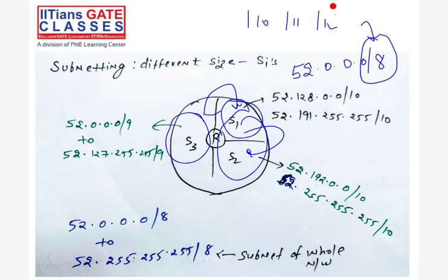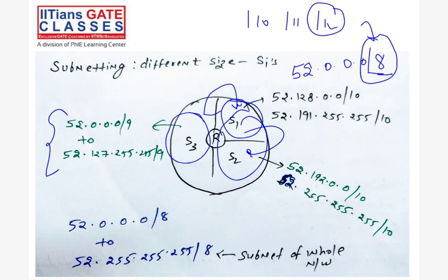There are two ways to represent this. You can mention the subnet mask, or you can represent the mask by /something, right? /12 means 12 ones are there in the mask, so 12 bits are given to the network, and the remaining bits are given to the host. So here the network ID is 52.0.0.0/8, right? So the number of IP addresses in this network is 2 raised to power 24, because the first octet is for the network, and the remaining 24 bits are for host IPs. Minus 2: the first for the network ID, the last for the broadcast.